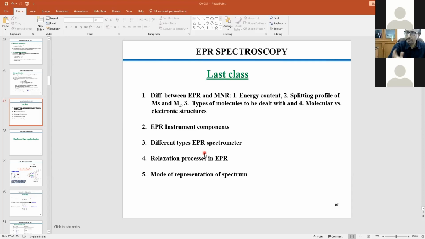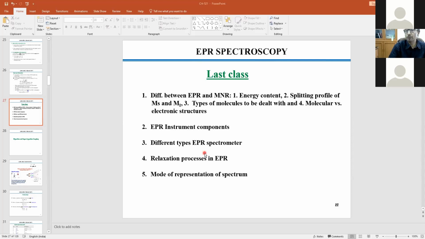So we have talked about the possible relaxation events, and there we have said that spin lattice relaxation and spin-spin interaction, right? Relaxation. And we have already talked about how to tune this relaxation process for our own benefit, so that eventually we can have a better resolution and the spectrum we are actually looking for.